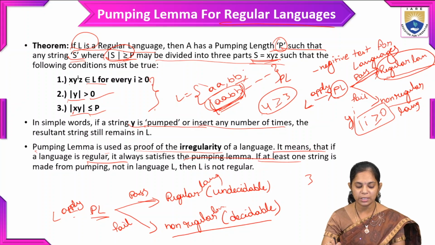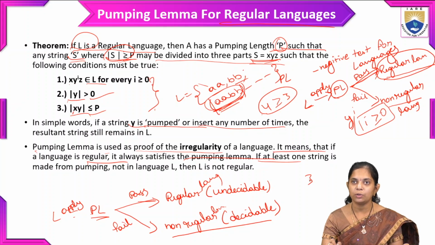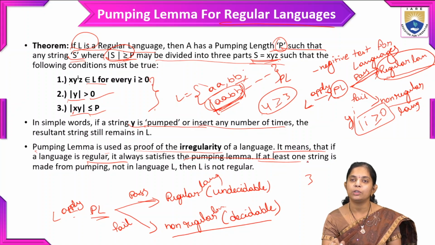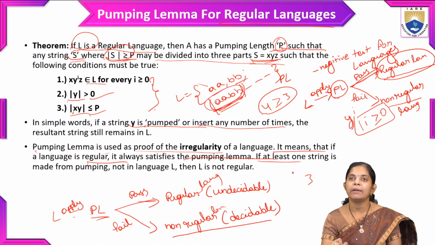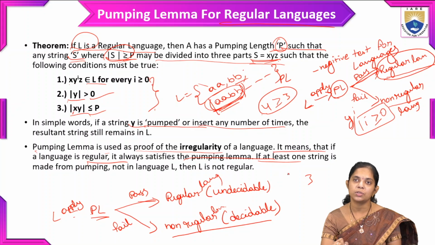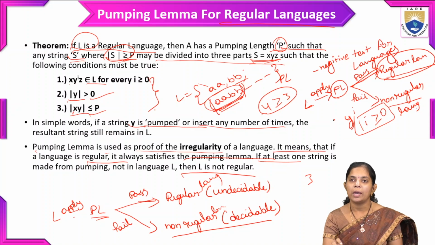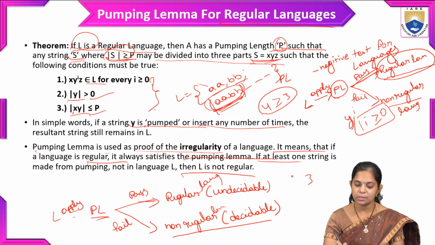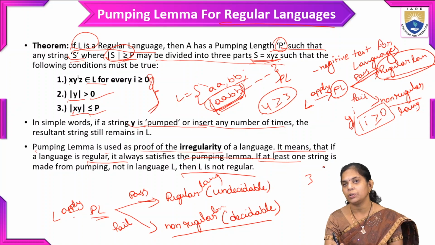If at least one string is pumped, meaning we pump the y value, and the result is not what the language strings already contain when compared, so if any additional pattern or length is added to the strings, then we can say that L is not regular. So this is the pumping lemma theorem, and these are the conditions we need to follow for the division of the string into 3 parts.